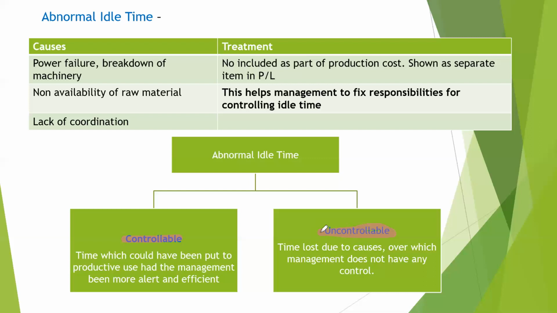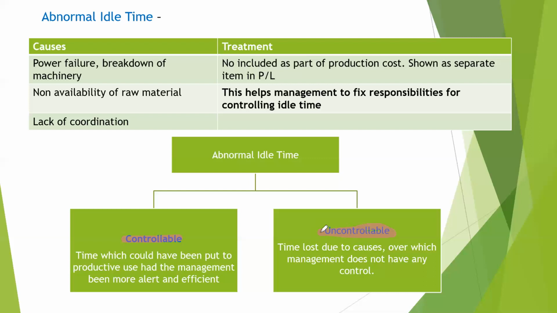So what do we do with the abnormal idle time? It is not included as a part of the production cost because it is not a recurring phenomenon. It is shown as a separate item in the profit and loss account because in some ways we can control this idle time. It helps the management to fix responsibilities.